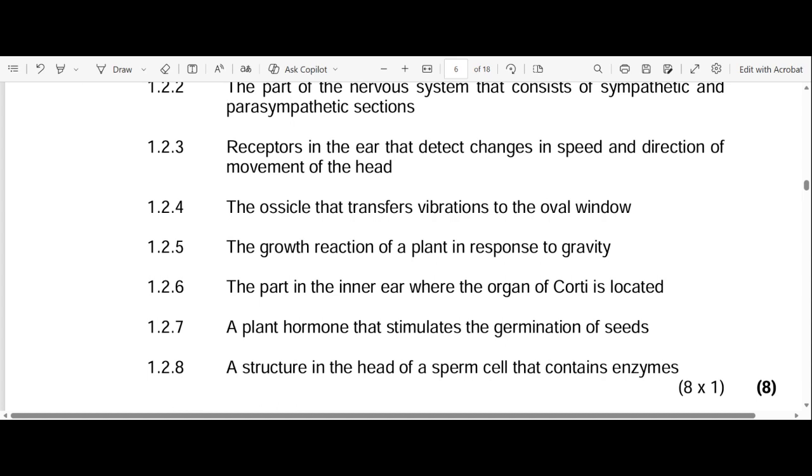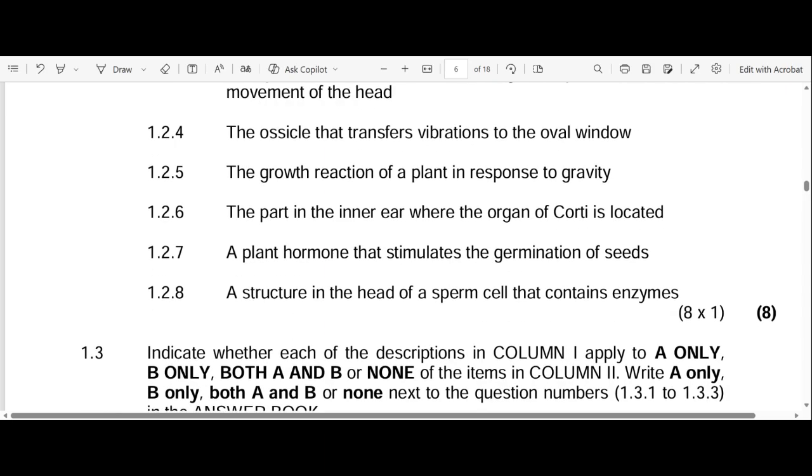So 1.2.3 reads as follows. Receptors in the ear that detect changes in speed and direction of movement of the head. Whenever they're speaking about speed and direction, they're speaking about the cristae or crista. You can say crista or cristae. So the answer here is cristae. Let's go to 1.2.4. The ossicle that transfers vibration to the oval window.